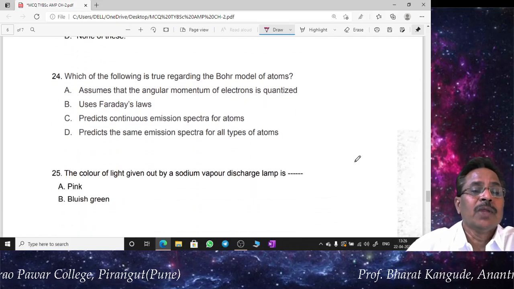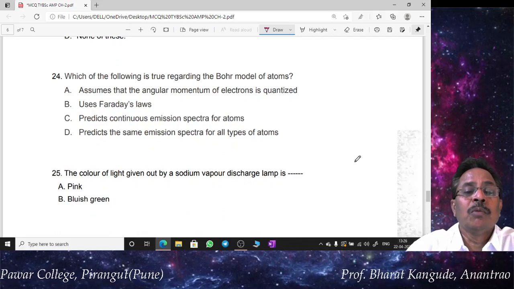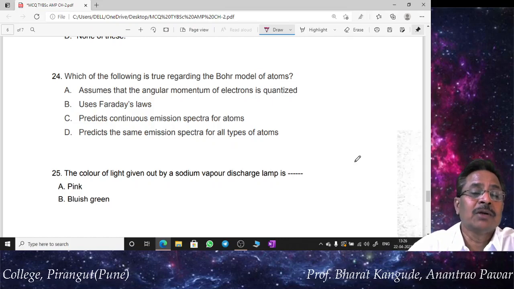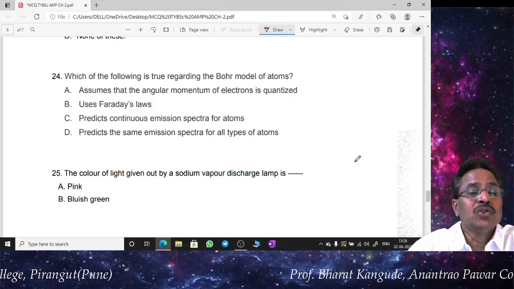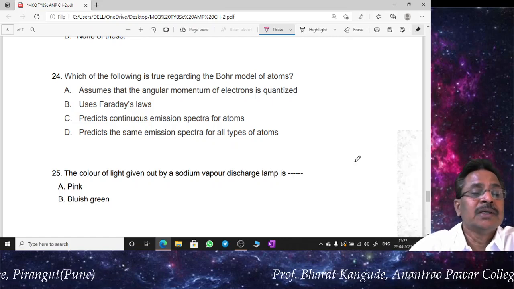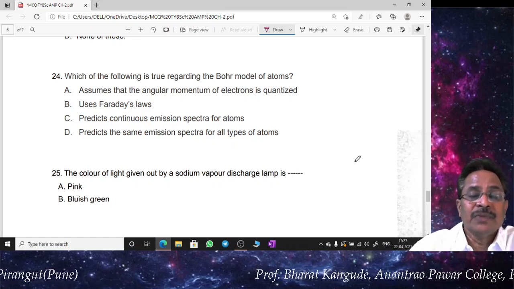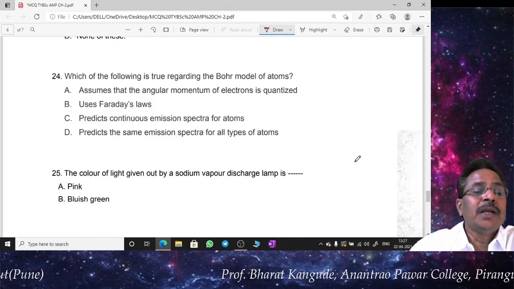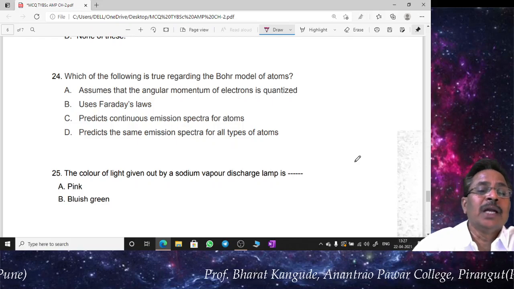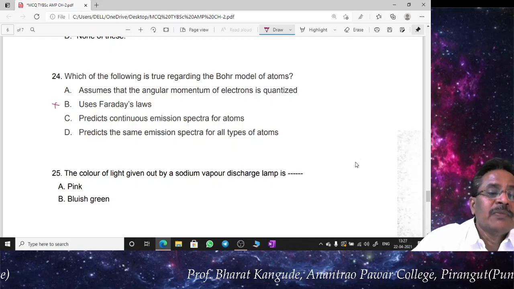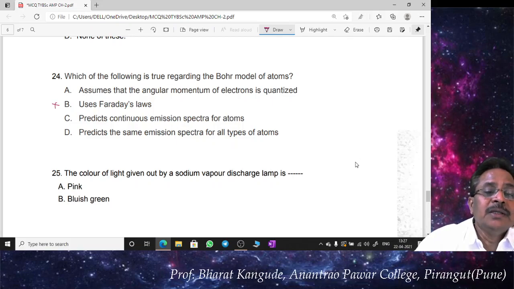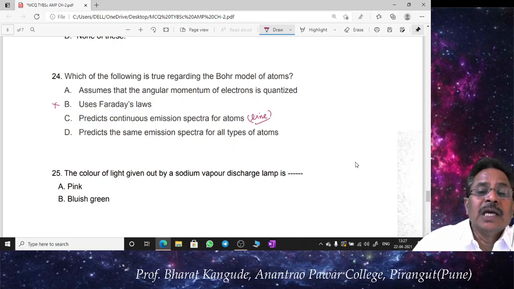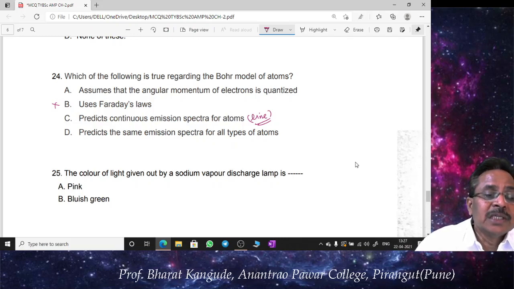Now 24, which of the following is true regarding the Bohr model of atom? Actually this question is from chapter 1, but it is connected to the spectra of 1 valence electron systems, that's why it is included. A assumes that angular momentum of electron is quantized, B uses Faraday's law of electromagnetism, C predicts continuous emission spectra for atoms, and D predicts the same emission spectra for all types of atoms. Naturally B is not correct. It doesn't predict the continuous spectrum, but it predicts the line spectrum. So the line spectrum is predicted by the Bohr model, so that's why C is also not true.